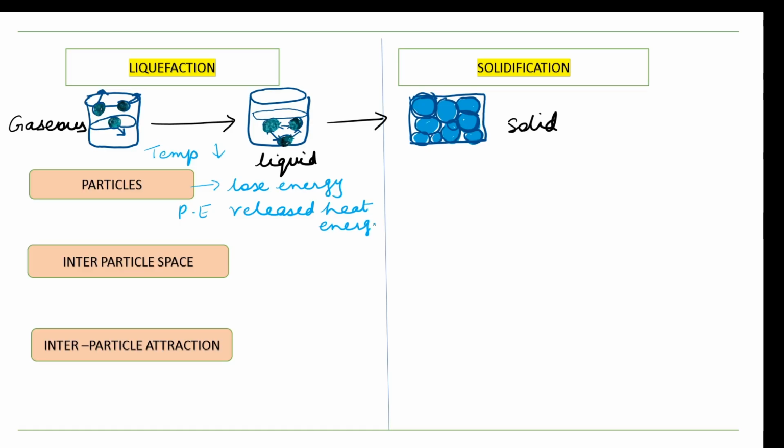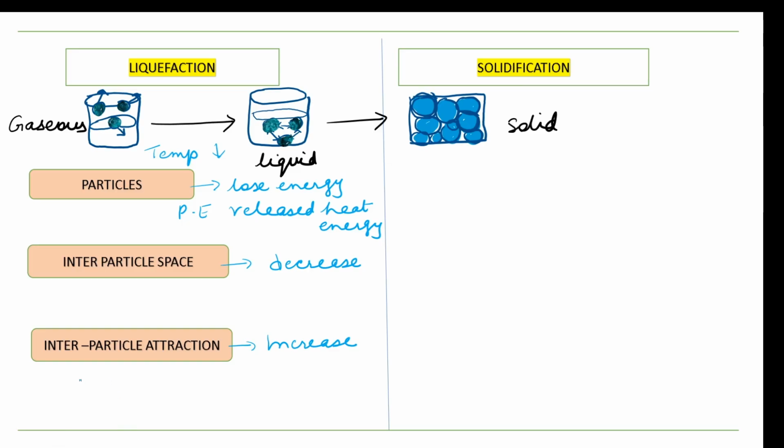Okay. So when the potential energy is released as heat energy, what will happen? The released potential energy will decrease the space. So what is going to decrease? The interparticle space is going to decrease, because of which what is going to increase? The interparticle attraction is going to increase.